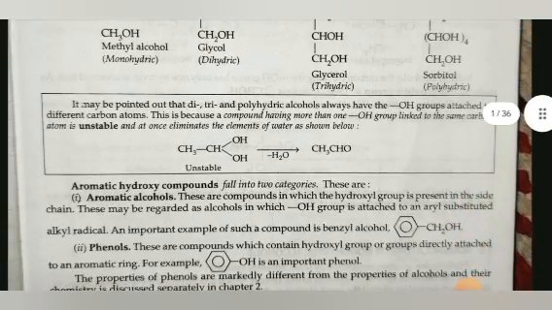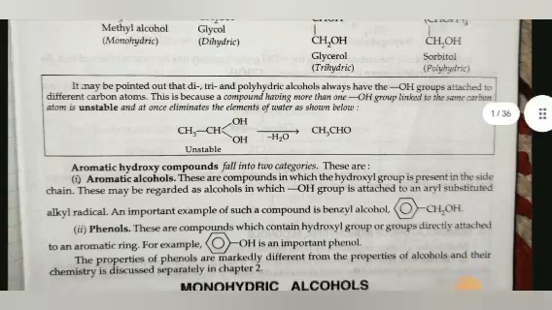It may be pointed out that di-, tri- and polyhydric alcohols always have the OH groups attached to different carbon atoms. This is because a compound having more than one OH group linked to the same carbon atom is unstable and at once eliminates the element of water, as shown below.